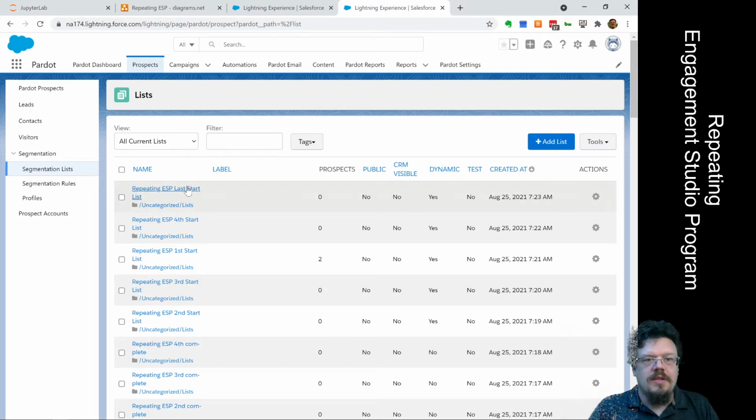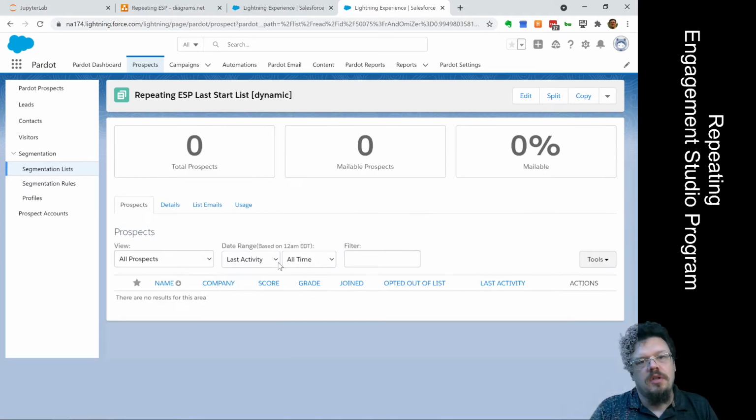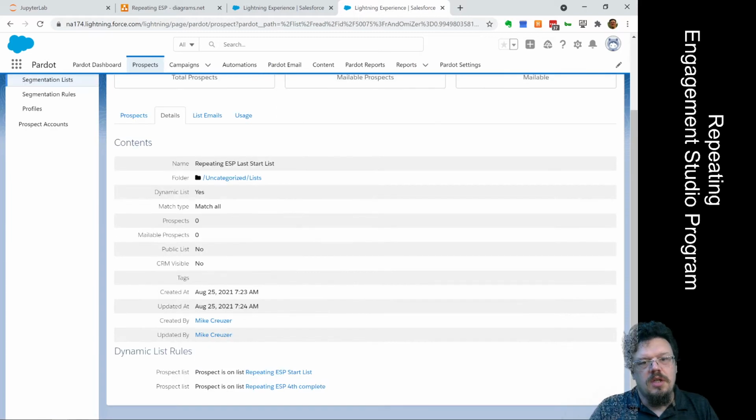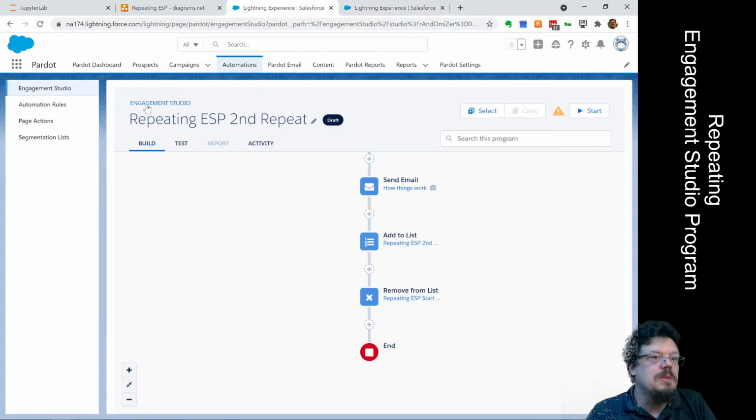So if we look at our last start list, it's going to look very similar to all the rest, except we're just making sure that we've completed the fourth one, and because there's none after the last, we don't have to check to see if the last one's complete. If we look at the Engagement Studio program for this one, we're going to see it's a little bit different.